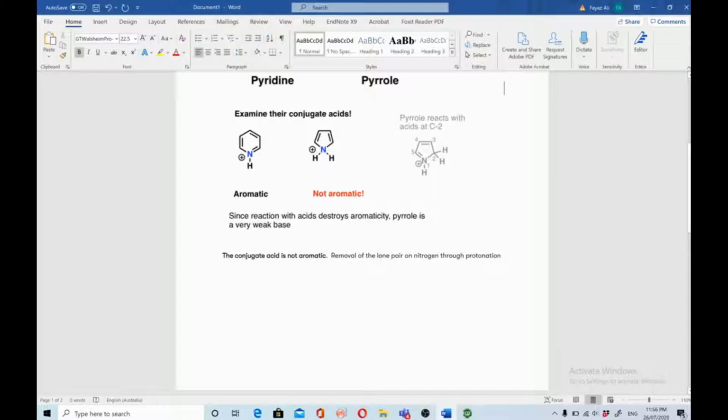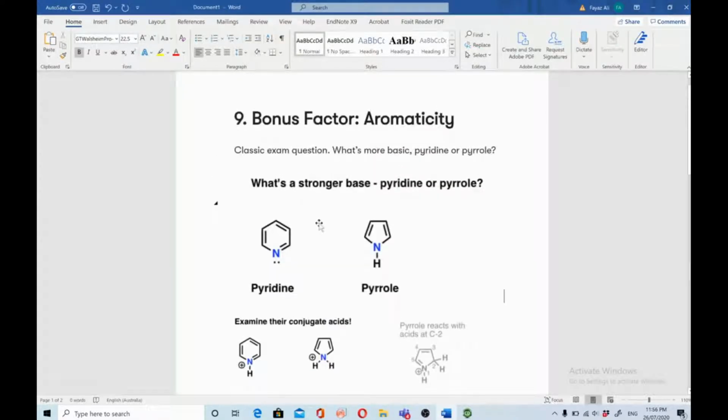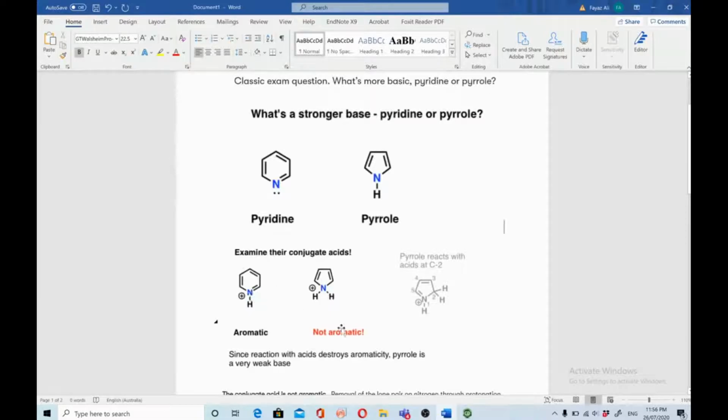The conjugate acid is not aromatic, that's why pyrrole is less basic than pyridine. Even though both are aromatic in the neutral state, both have nitrogen atoms, and both nitrogens have the same hybridization, after protonation the pyrrole becomes not aromatic, hence it is weakly basic compared to pyridine.